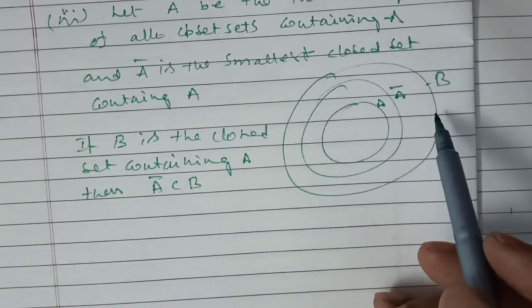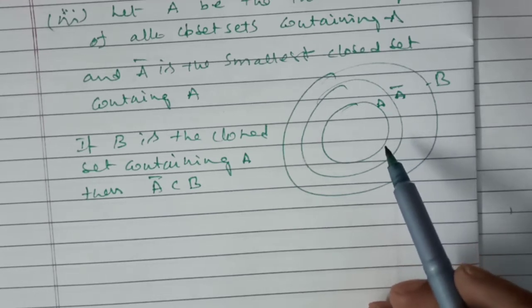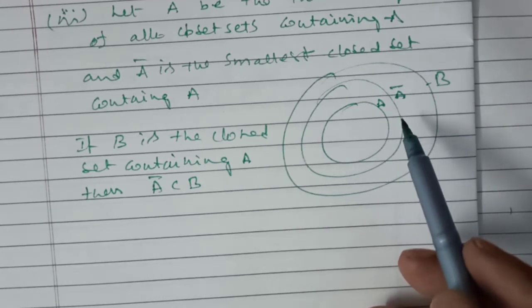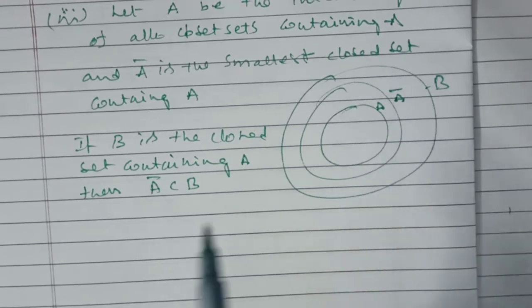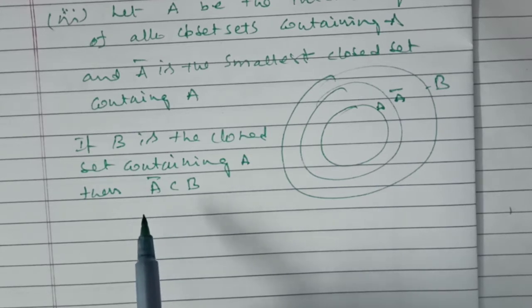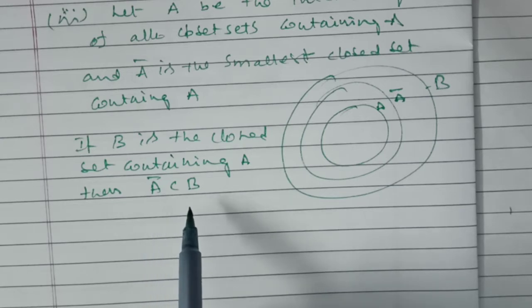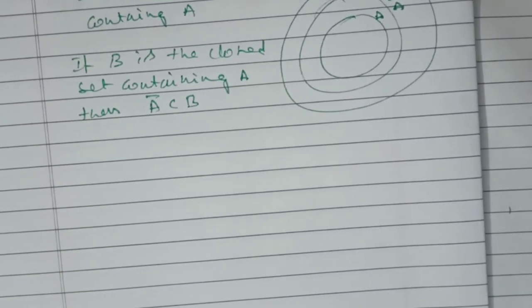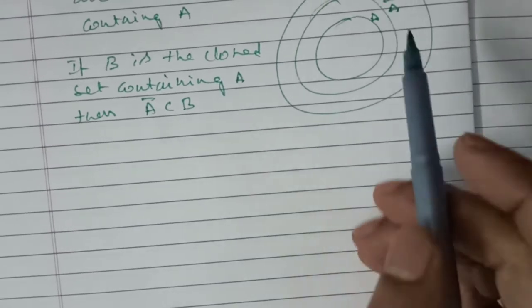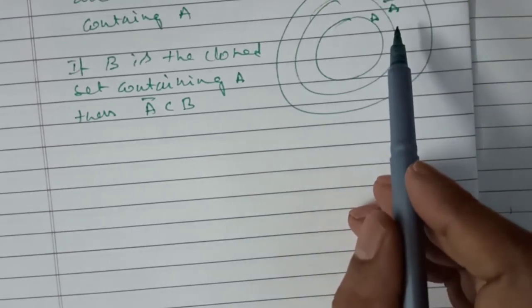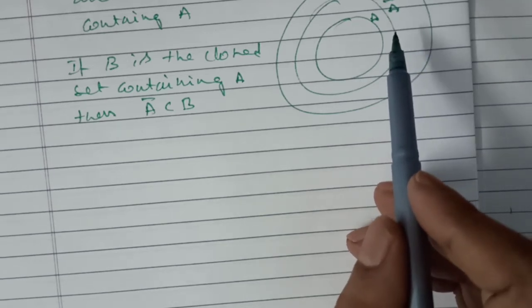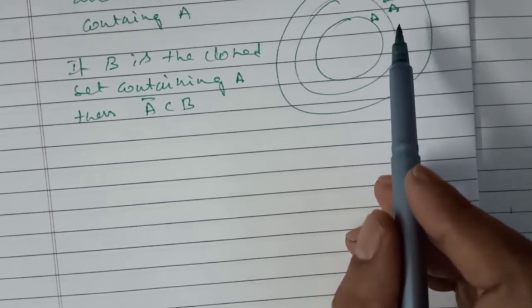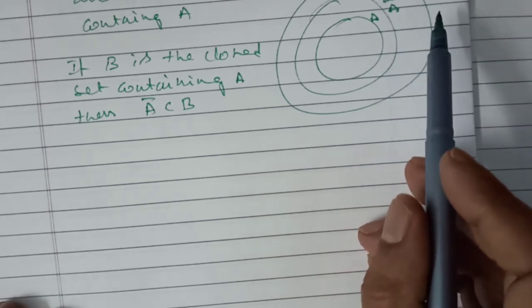Because B is a closed set containing A, and A bar is also a closed set. It is the smallest closed set. Automatically these two are closed sets, so A is a subset of B and also its closure A bar is a closed set, whether A is a closed set or not. A bar must be, because it is the intersection of all closed sets, and B is any closed set, then automatically A bar is the smallest closed set. This closed set must be a subset of B, the closed set.